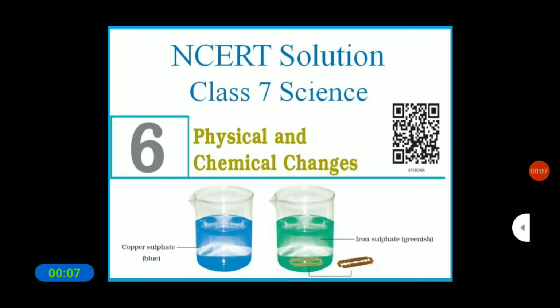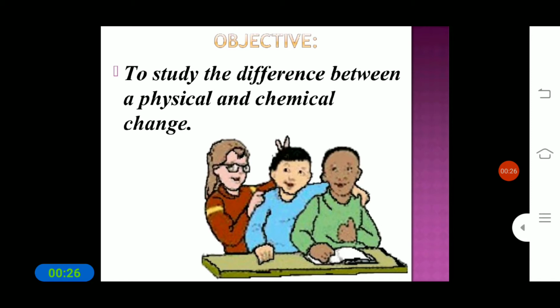So myself Gayatri. This is for the subject class 7th standard. The subject is science, and today we are going to discuss the sixth topic of the science subject, that is physical and chemical changes. So students, in this lesson we are going to study the difference between physical and chemical change.